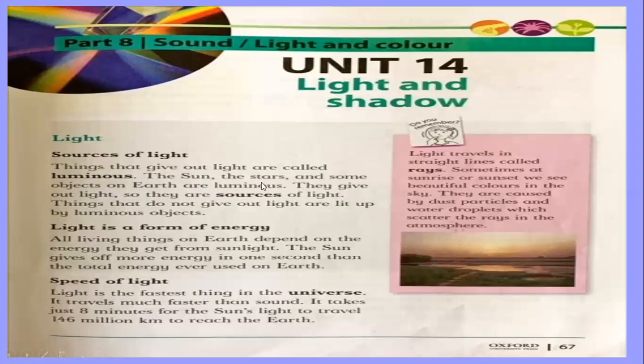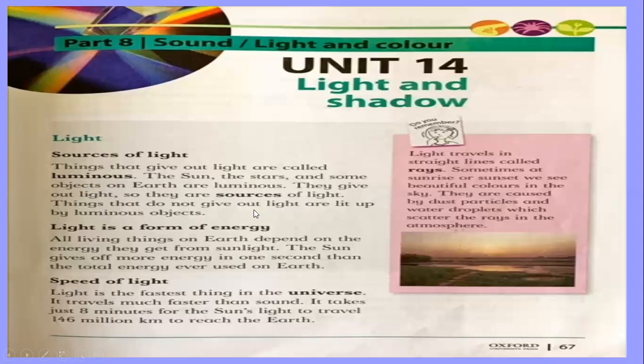But other objects like planets and the moon in space are not luminous. They do not give out light. They just reflect the light of the sun. And the objects on earth like candle, fire, bulb, they give out light, so they are sources of light. The things which give out light are called luminous, and they are the sources of light.